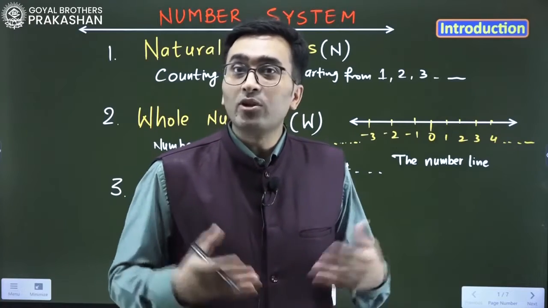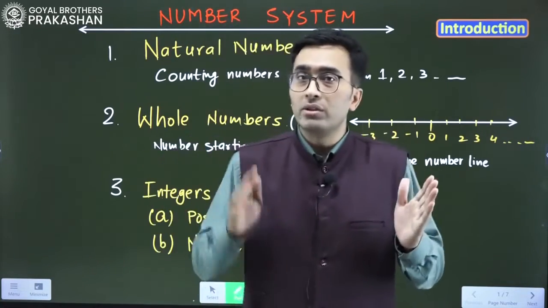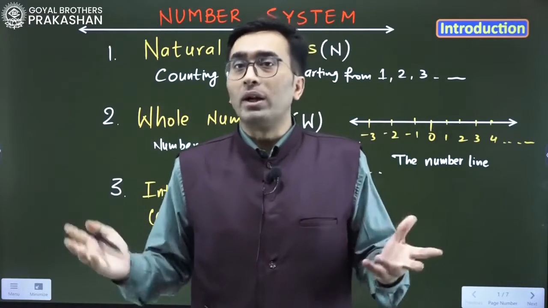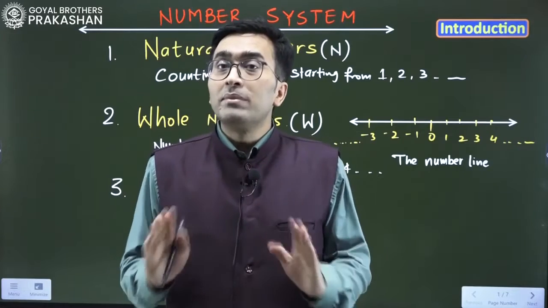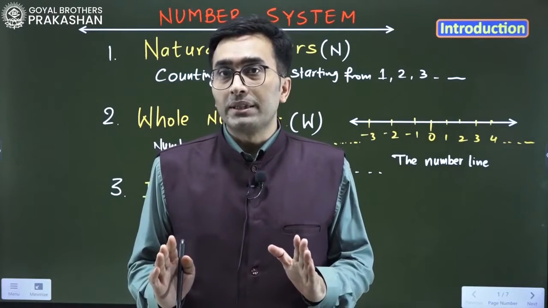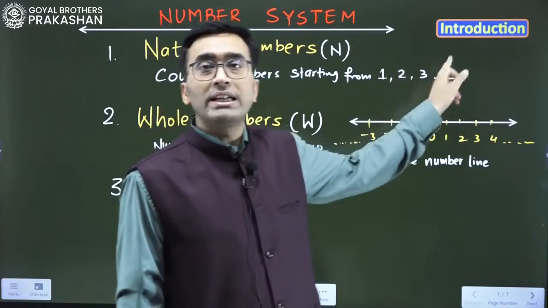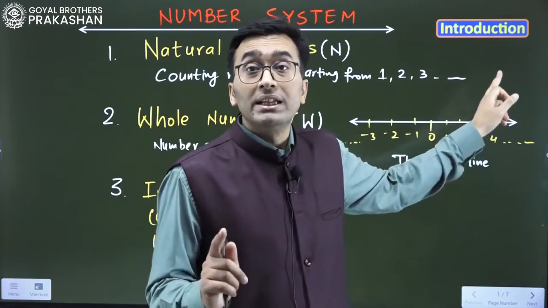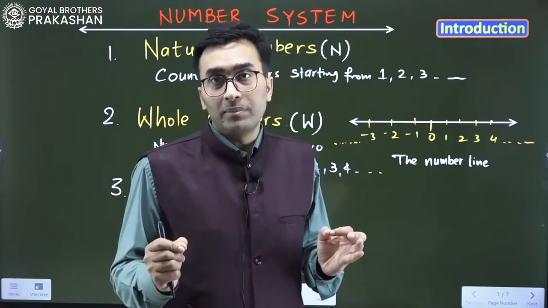That is not the way of counting. Whenever we count, we use proper numbers like 1, 2, 3, 4, 5 and so on. That's why decimals are not natural numbers. So 1, 2, 3, 4, 5, 6, 7, 8, 9, 10, 11, 12 and so on are the natural numbers.